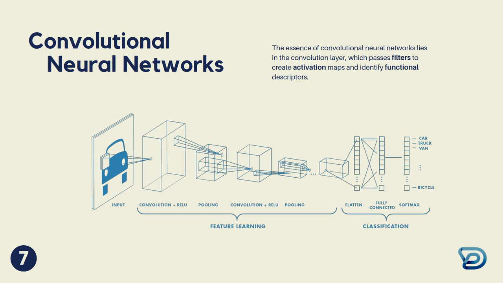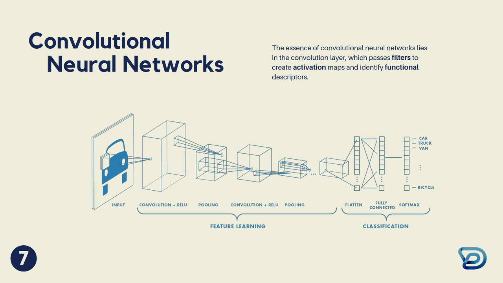Let's start with convolutional ones. They consist of three types of layer: convolutional, subsampling, and perceptron. The first one is based on a set of filters that pass through the entire depth of the input volume data. While passing through the network, the filters slide over the width and height of the input data, during which the dot product between the filter entries and the input information is found. As a result, a two-dimensional activation map is formed.